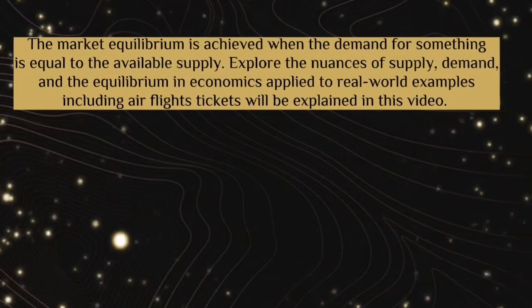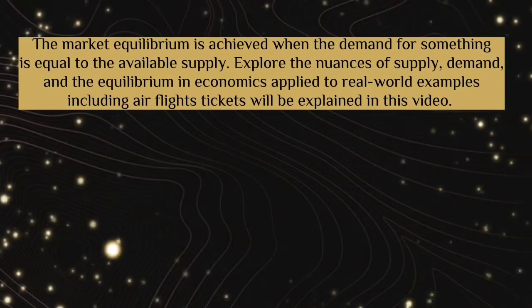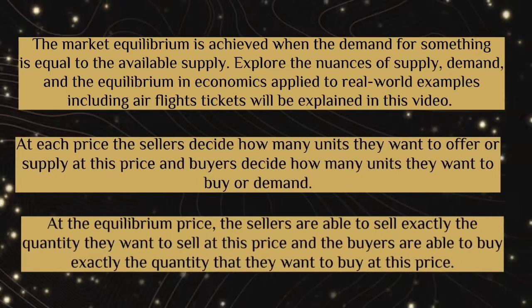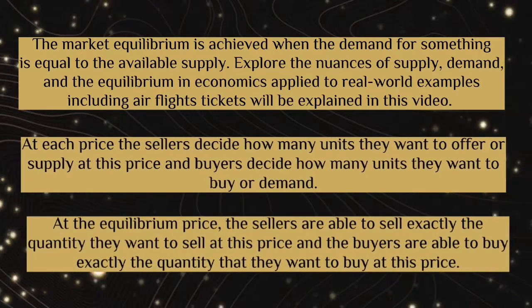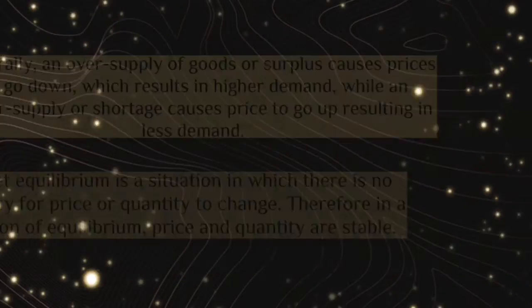Market equilibrium is achieved when the demand for something is equal to the available supply. The notions of supply, demand, and equilibrium in economics, applied to real-world examples including a flight ticket, will be explained in this video. At each price, the sellers decide how many units they want to offer or supply, and the buyers decide how many units they want to buy or demand.